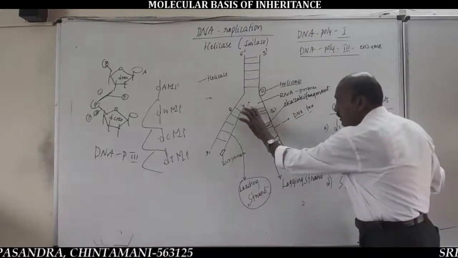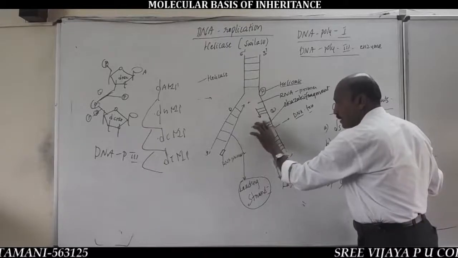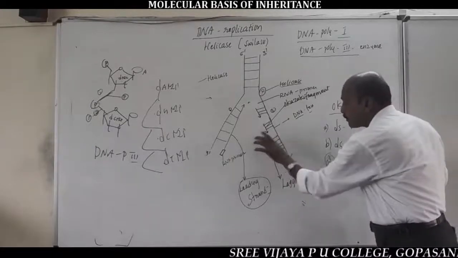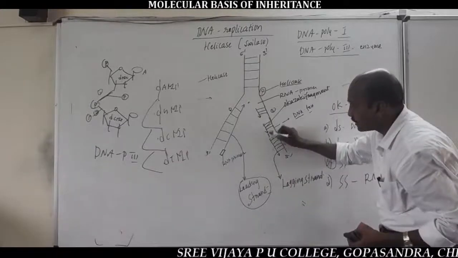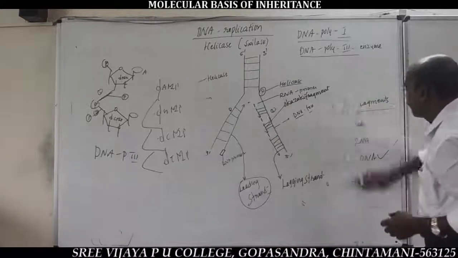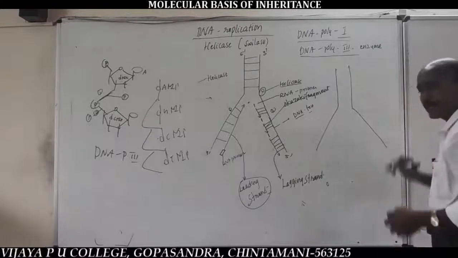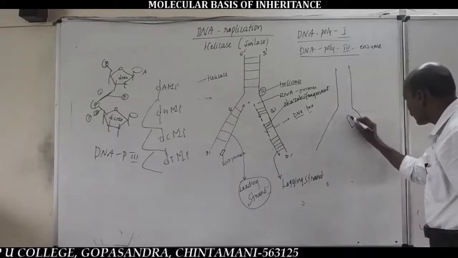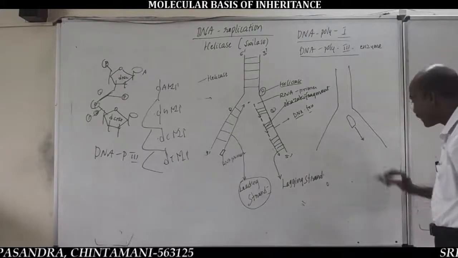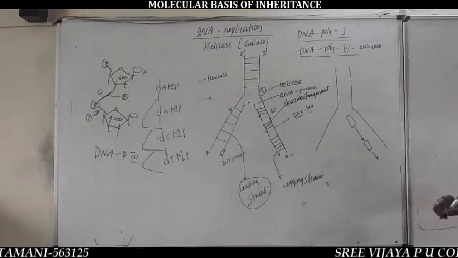Later, in the discontinuous strand, the lagging strand, RNA primers are removed and replaced. Gaps are filled by DNA nucleotides. For example, in the zoom diagram of the replication fork, this is an RNA primer and this is a DNA segment or Okazaki fragment, and this is an RNA primer and this is an Okazaki fragment.